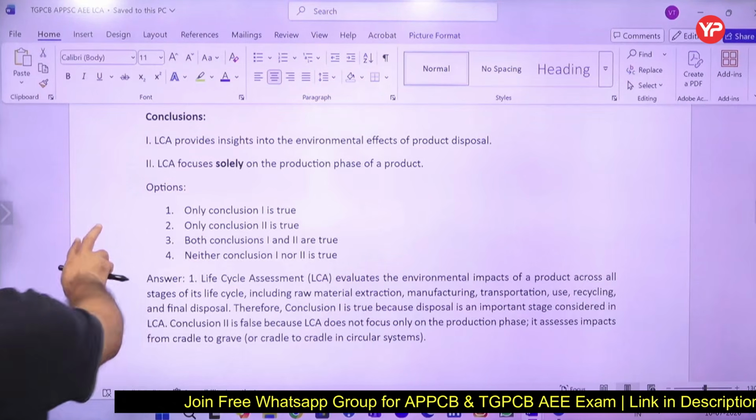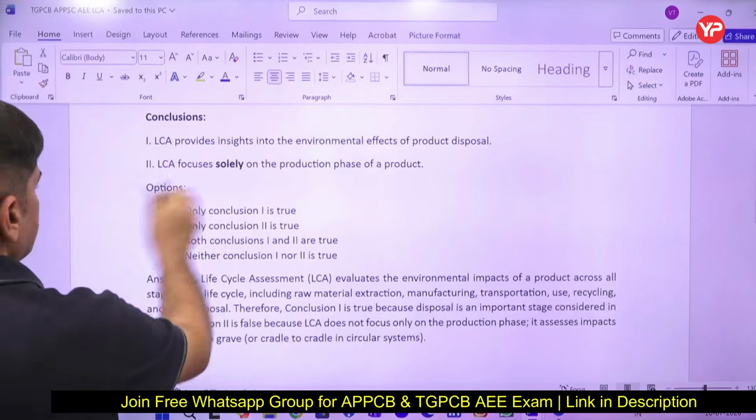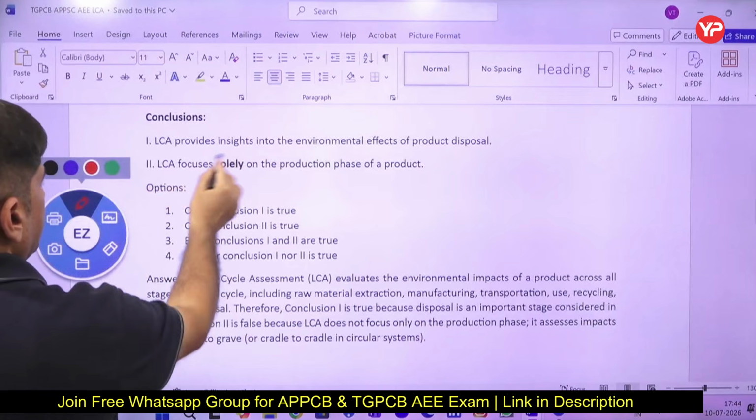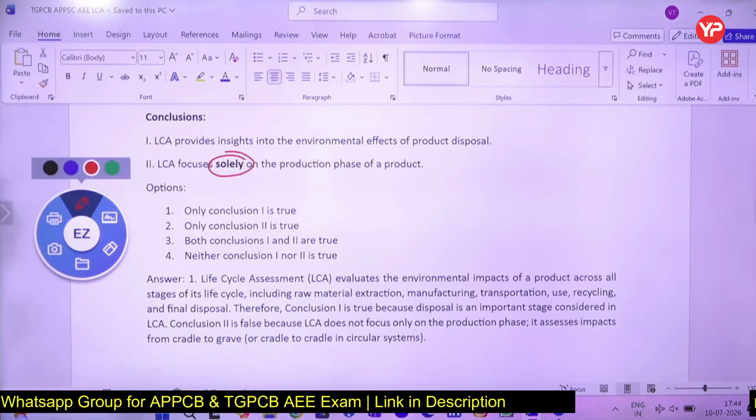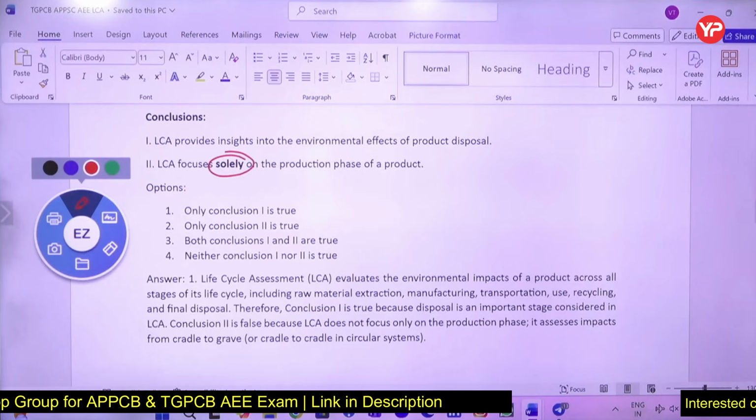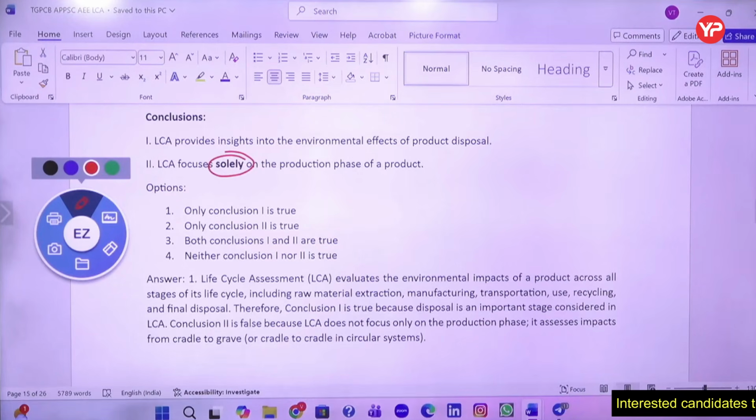Whenever there is an extreme statement, that is a wrong statement. So it focuses solely on production phase of product. That is a wrong statement. It is not a correct statement.